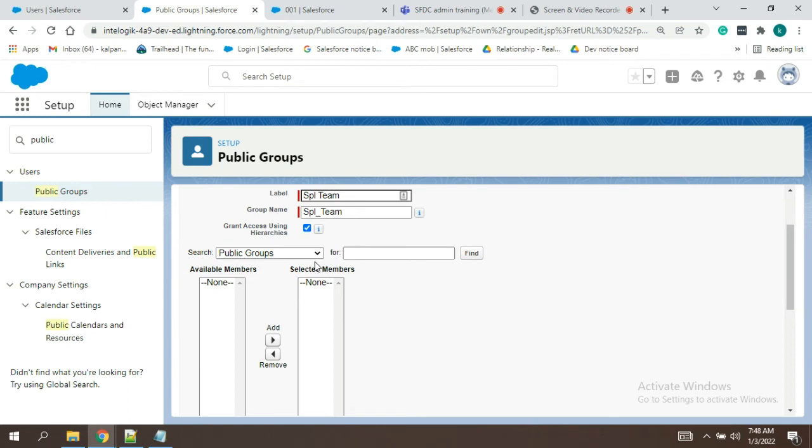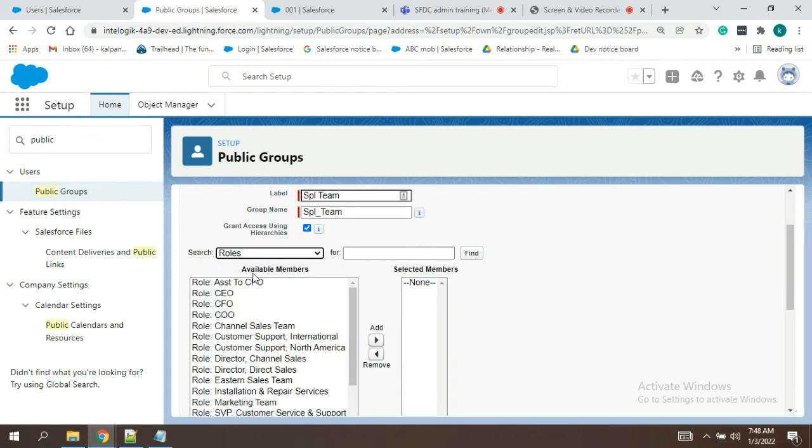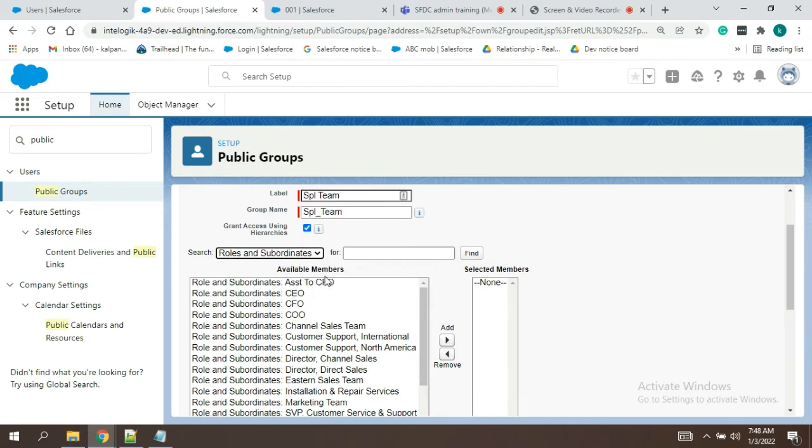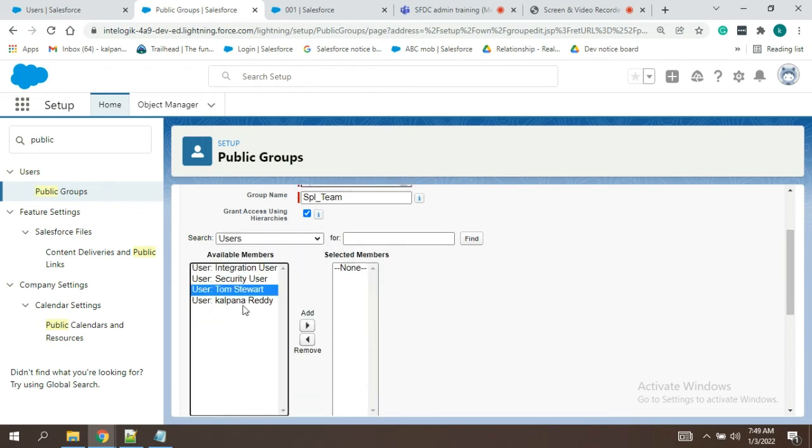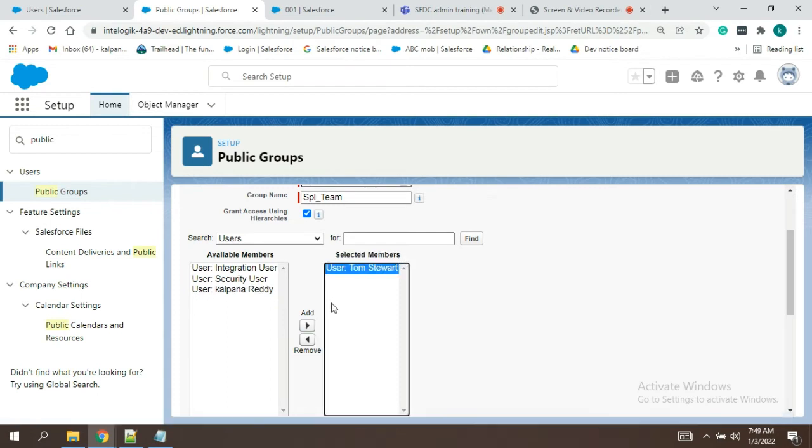So we have one option where, directly from the public group, we can add all the users to this. Roles also we can select, and roles and subordinates the same way, and even users. So now we're adding only Tom to this group. Add.